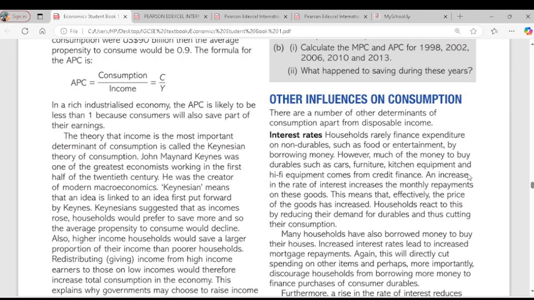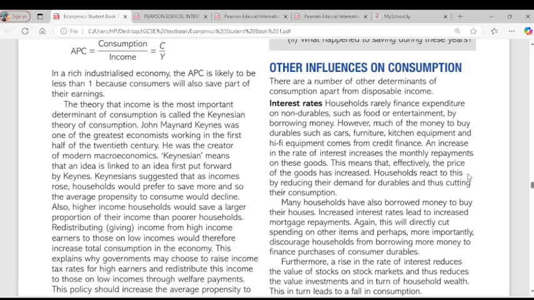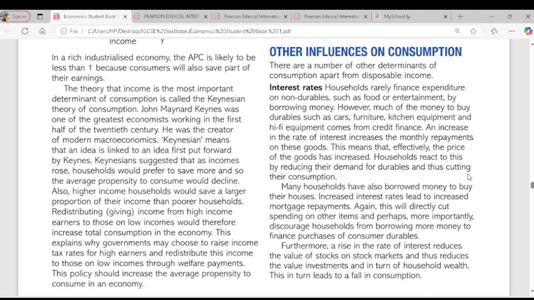So we'll go to other influences now. That is about income, but income is not the only reason why people spend. Aside from income, there are other factors that determine or influence consumption. The first one here is interest rates. I want to talk about interest rate. Interest rate simply means the price of borrowing or the benefit of saving. So I wrote interest rates.